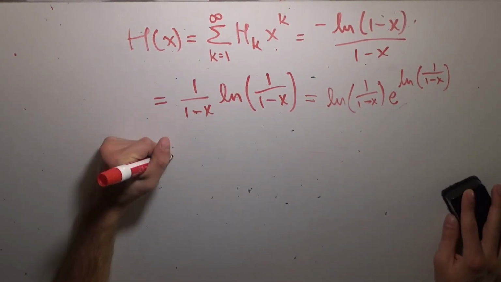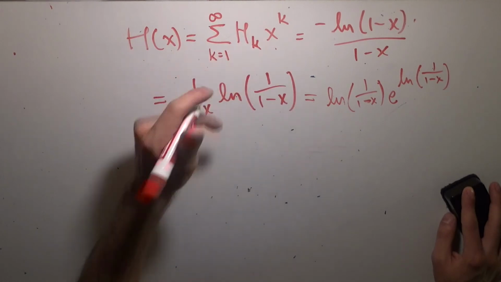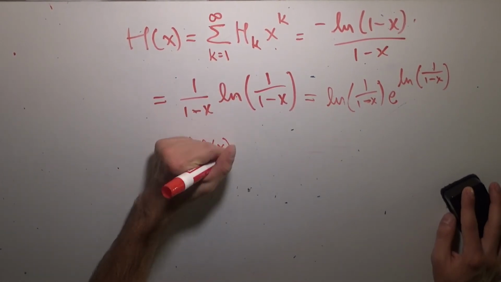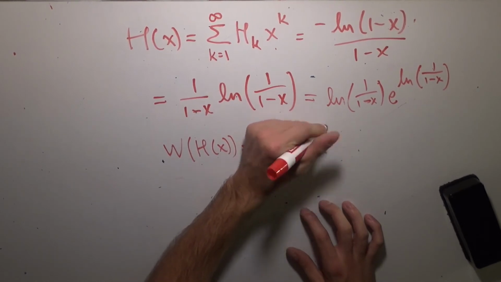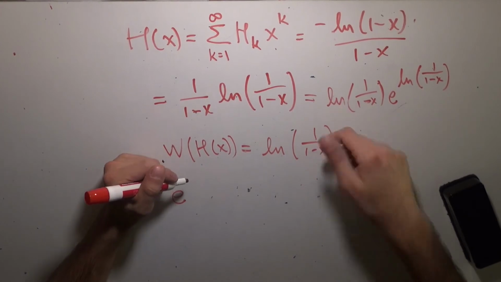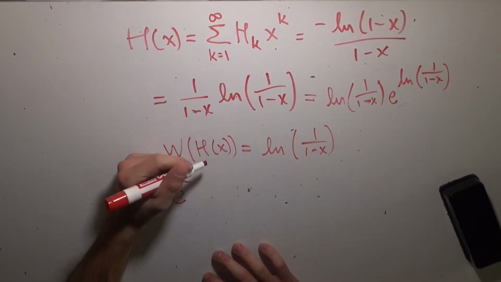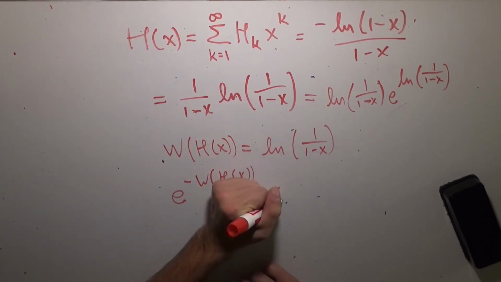So if we take the Lambert W function of both sides, so W of H of x, where this is H of x, we end up with just the natural logarithm of 1 over 1 minus x. Raising e to both sides, we can do the reciprocal and take the negative back out, and we get e to the negative W of H of x is equal to 1 minus x.